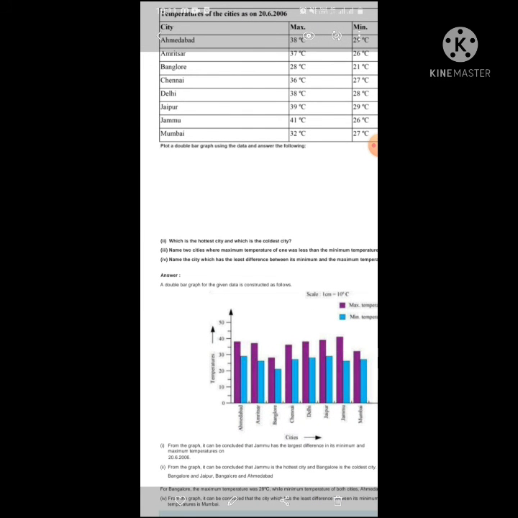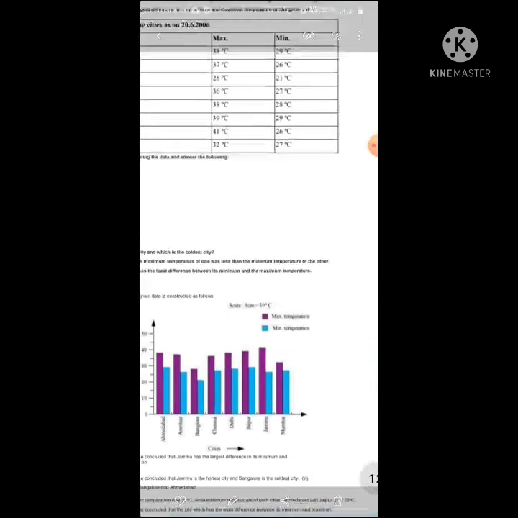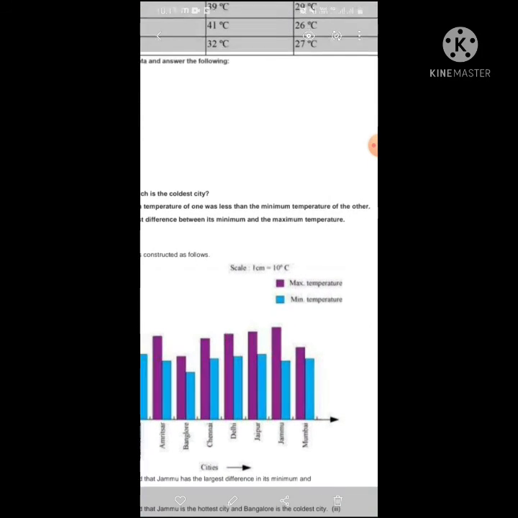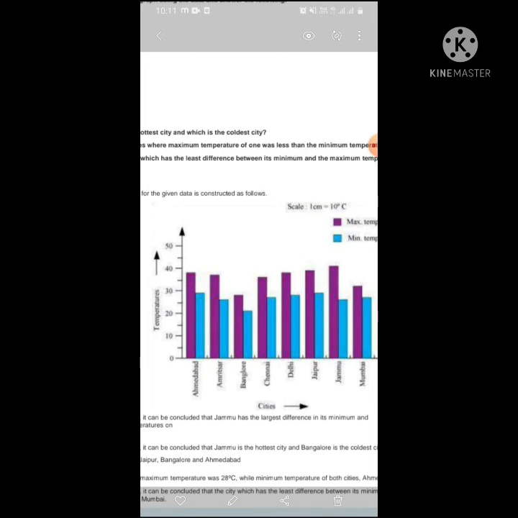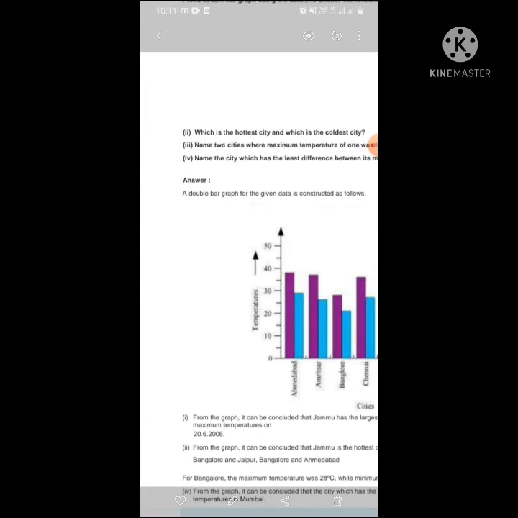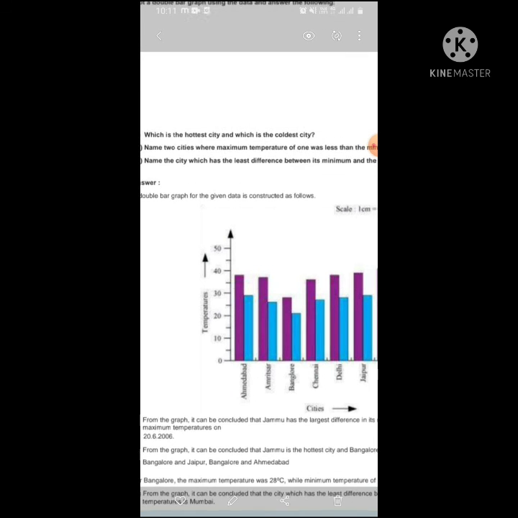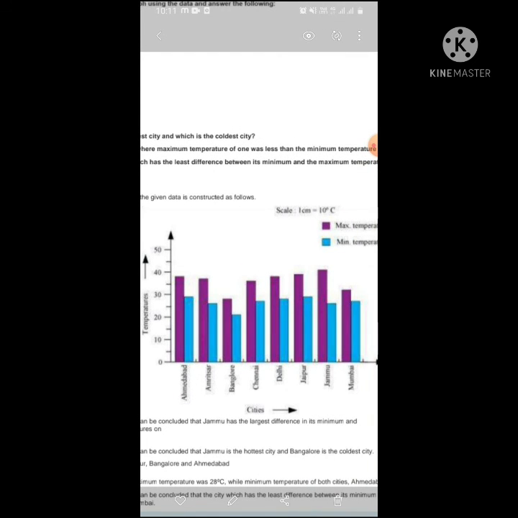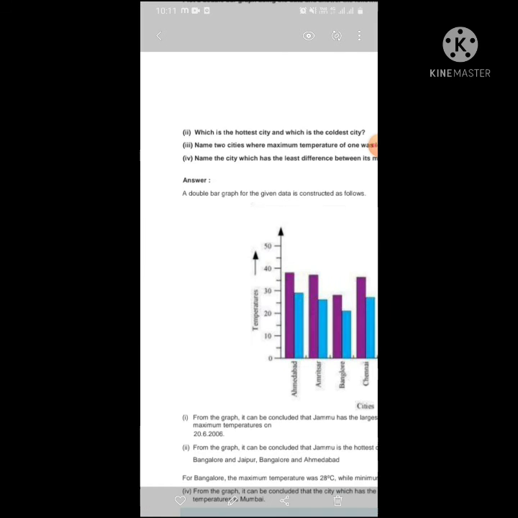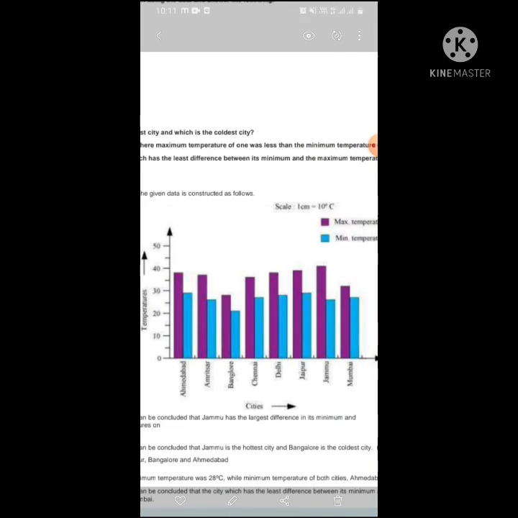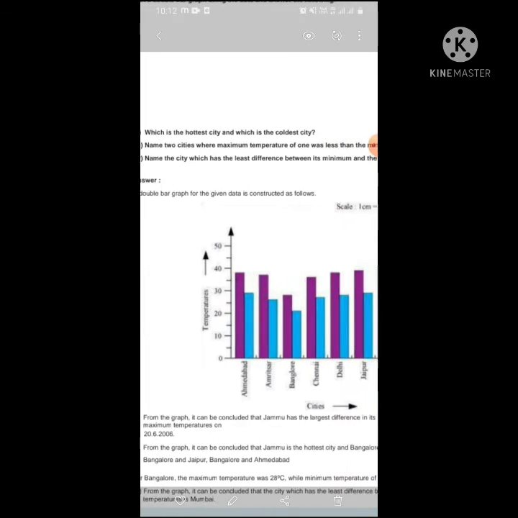What is the question asked? Let us see. Which is the hottest city and which is the coldest city? Hottest means, let us see with the help of the bar graph, maximum temperature and minimum temperature. You can see the purple one is maximum temperature and the blue marked one is minimum temperature. So from the graph it can be concluded that Jammu has the largest difference. You can see Jammu has the largest difference between minimum temperature and maximum temperature.